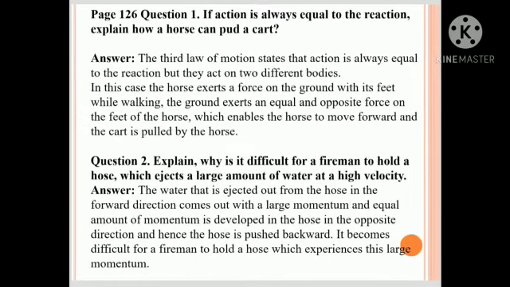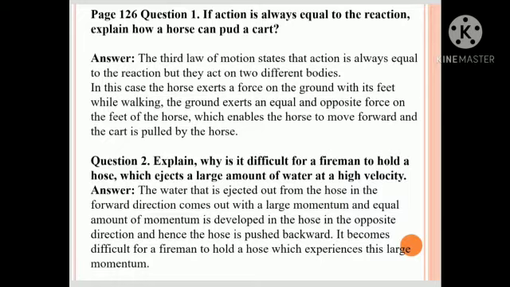Page 120, question number 1. If action is always equal to reaction, explain how a horse can pull a cart. The third law of motion states that action is always equal to reaction, but they act on two different bodies. In this case, the horse exerts a force on the ground with its feet while walking. The ground exerts an equal and opposite force on the feet of the horse, which enables the horse to move forward, and the cart is pulled by the horse.